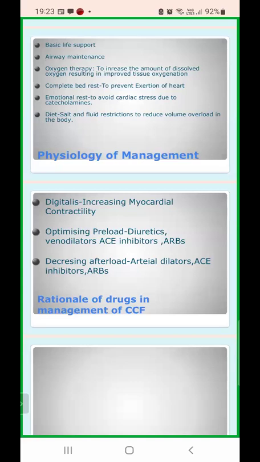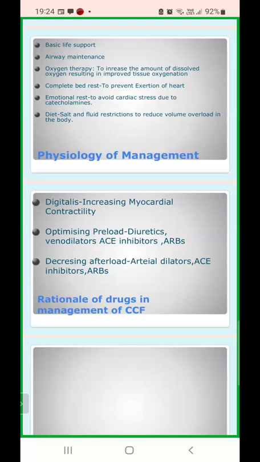Now, since I've used the term angioedema, I would like to summarize angioedema. Angioedema is sudden, localized, non-pitting edema of the deeper layers of the skin, mucosa, and subcutaneous tissues. It involves the face, lips, tongue, larynx, and GI tract. Due to increased vascular permeability, particularly caused by histamine or bradykinin, angioedema occurs, and this is classically seen in acquired angioedema, and it is seen in hereditary angioedema also, and it is basically because of bradykinin. So, if you want to treat it, you have to use a bradykinin antagonist.